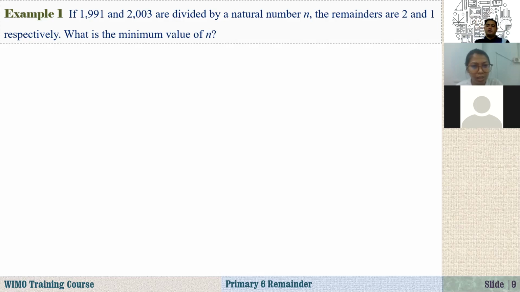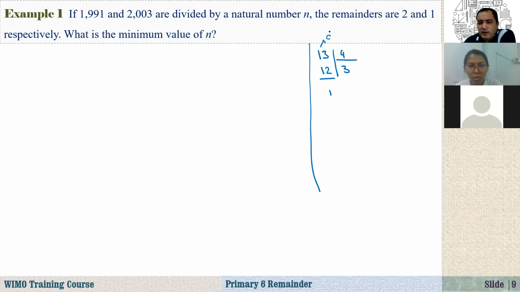Okay, so I just want to write something here, which I'm going to use repeatedly. For example, if you divide 13 by 4, here we have 3, and 3 times 4 is 12, so here we have 1, right? This number we call, in math, the dividend. And this 4, dividing 13, we call the divisor. The result, 3, is the quotient. And what is 1? It is the remainder.